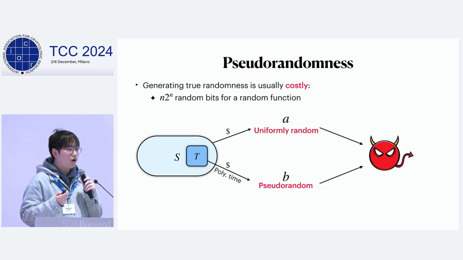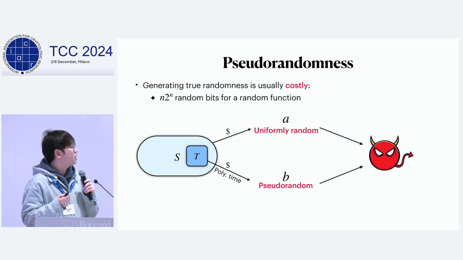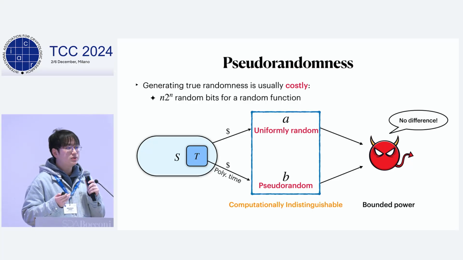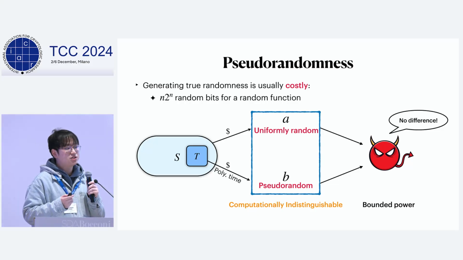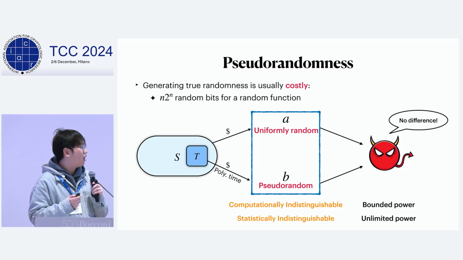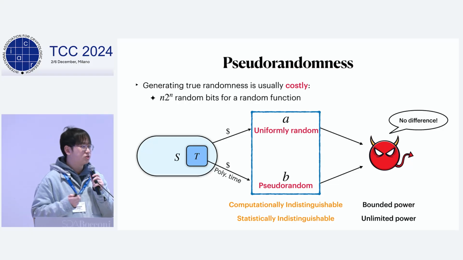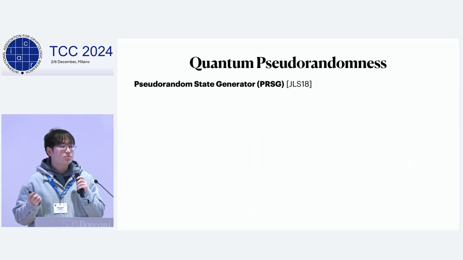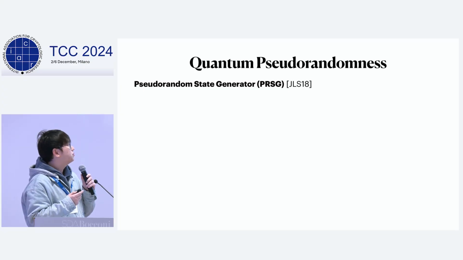And for the adversary, we often model them as polynomial time randomized algorithms or quantum algorithms. If an adversary with bounded power cannot distinguish those two objects, we say they're computationally indistinguishable. And if an adversary with unbounded power cannot distinguish those two objects, we say they're statistically indistinguishable. In quantum cryptography, Ji, Liu and Song proposed two interesting pseudorandom primitives.